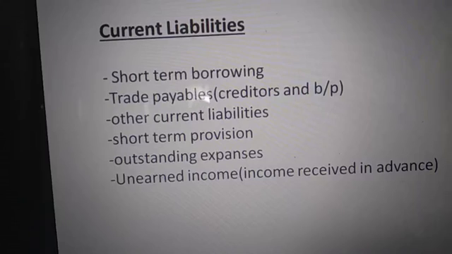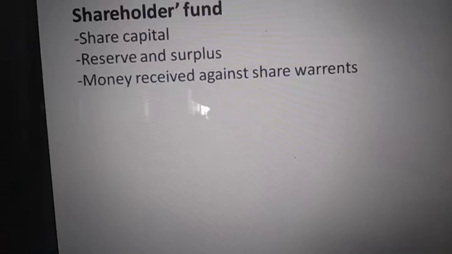Unearned income, again the same terms. Last term, income received in advance. Income received in advance is also a current liability. Now, shareholder funds. Have you heard it before?